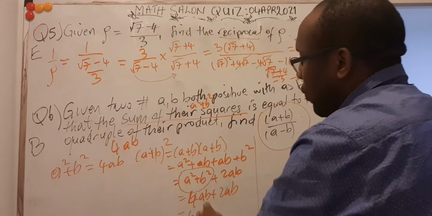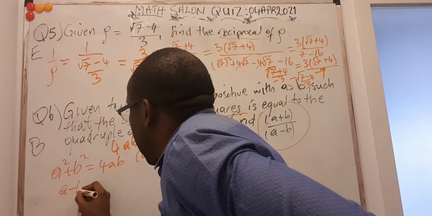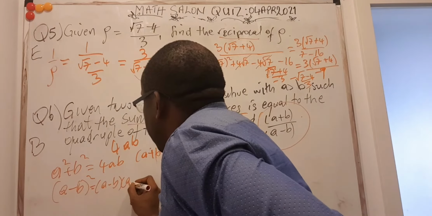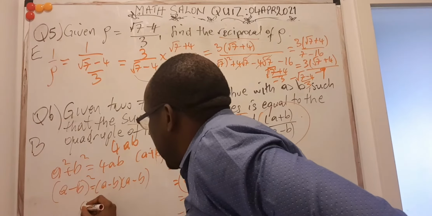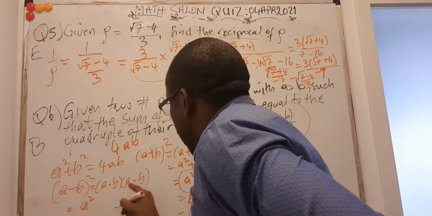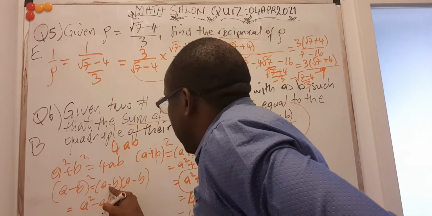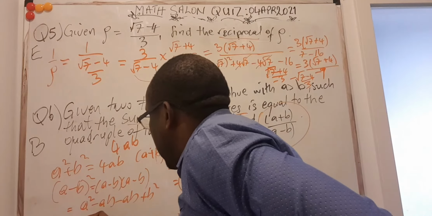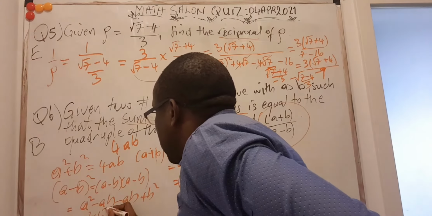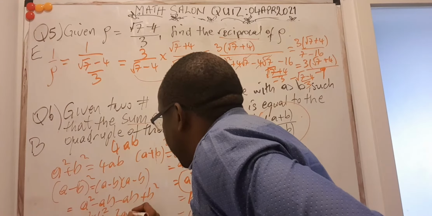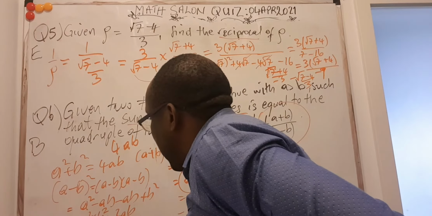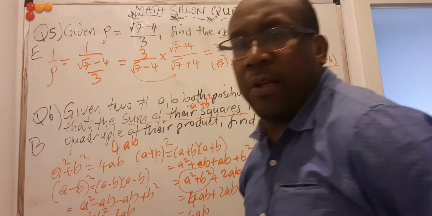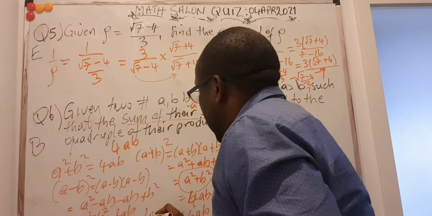I will now do the same thing for a minus b. So a minus b all that squared is the same thing as a minus b times a minus b. A times a is a squared. A times that is minus ab. Minus that is another minus ab. Minus b times minus b is plus b squared. So this is a squared plus b squared. There are two of them here, so that's minus 2ab. But this again is 4ab minus 2ab, and this is 2ab there. So here this is 2ab.